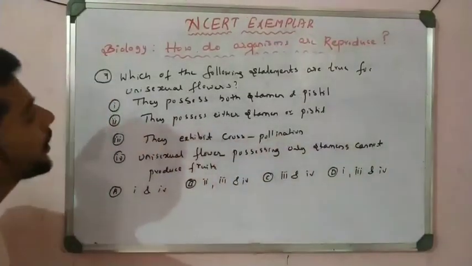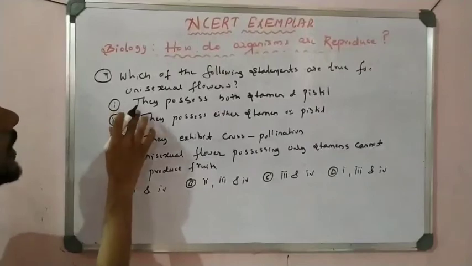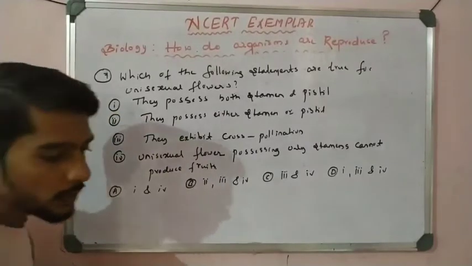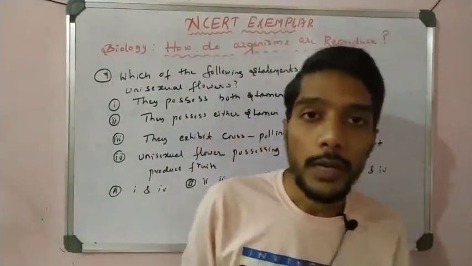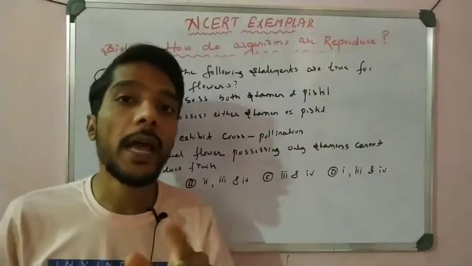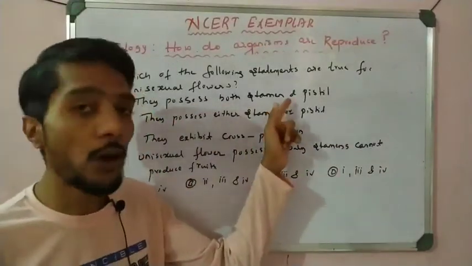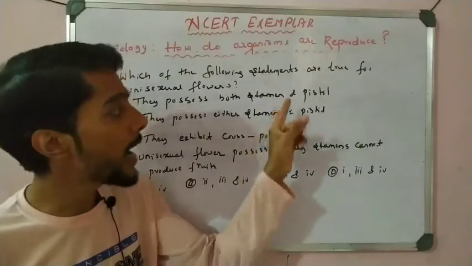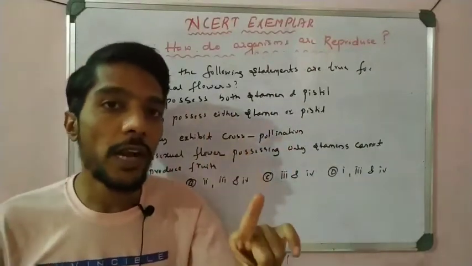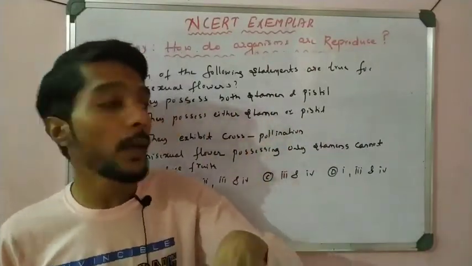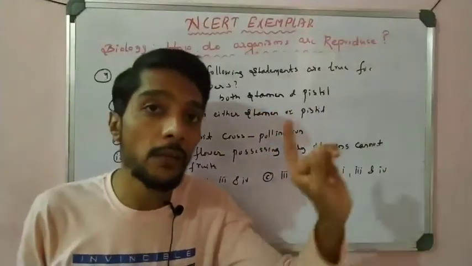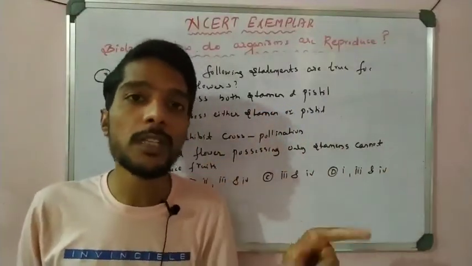Let us see. Statement number 1: they possess both stamen and pistil, correct? No. Unisexual contains any one; it is actually 'or', not 'and'. Unisexual contains maybe pistil or maybe stamen, but not both. If both are present, it is bisexual.